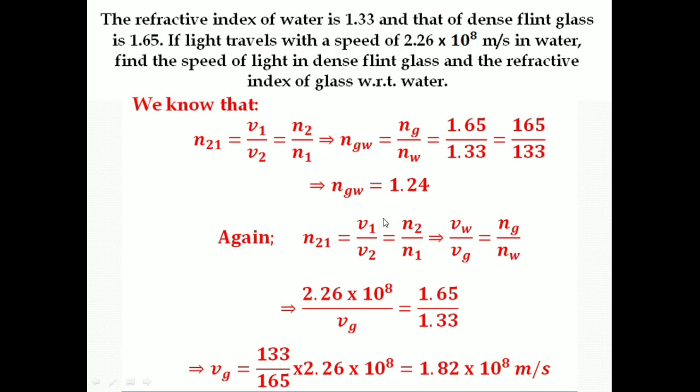Again we know that n21 is equal to v1 upon v2, is equal to n2 upon n1. So we get velocity of light in water upon velocity of light in glass is equal to refractive index of glass upon refractive index of water. Now put the values in the given equation and we will get the velocity of light in glass is 1.33 upon 1.65 into 2.26 into 10 to the power 8, which is equal to 1.82 into 10 to the power 8 meters per second. As the optical density of a substance increases, or its refractive index increases, the velocity of light in that medium decreases.